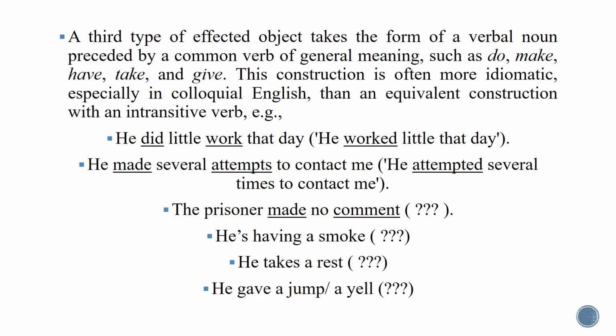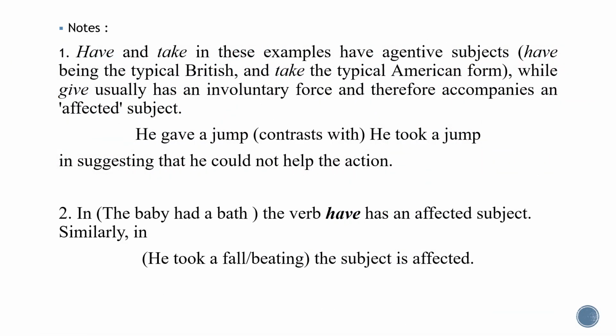Okay? Now, before we leave this type of the affected direct object, there are two important notes that we have to mention. Note number one: there are some verbal nouns that are preceded by verbs like have and take. In fact, when you see the verbs have and take, this means that your subject is agentive.